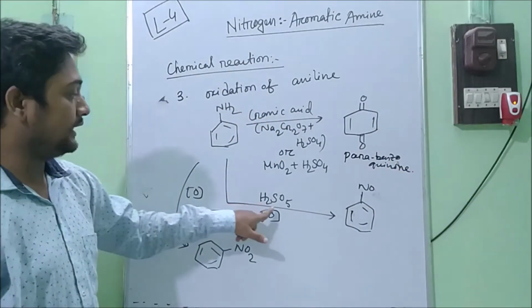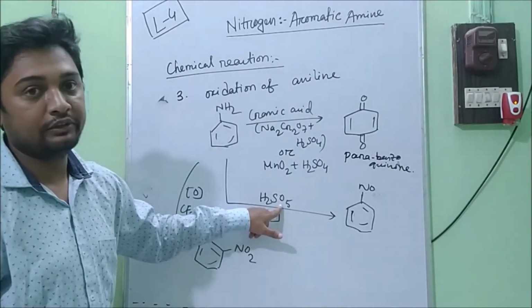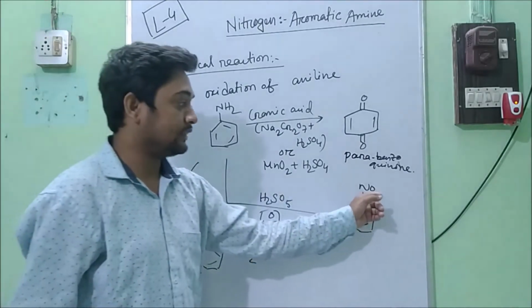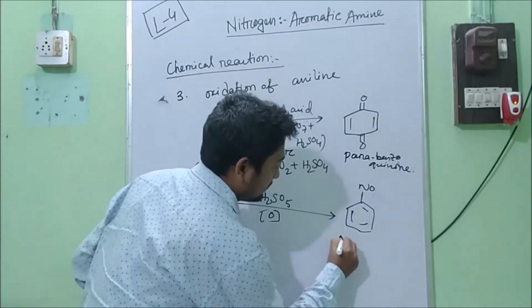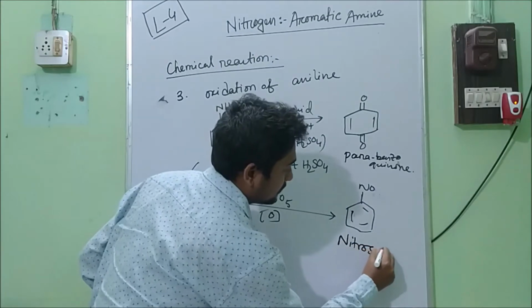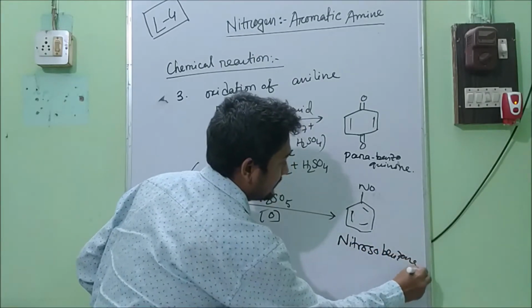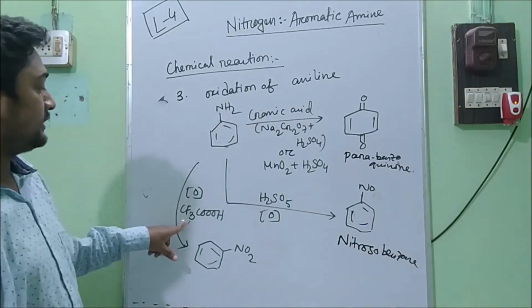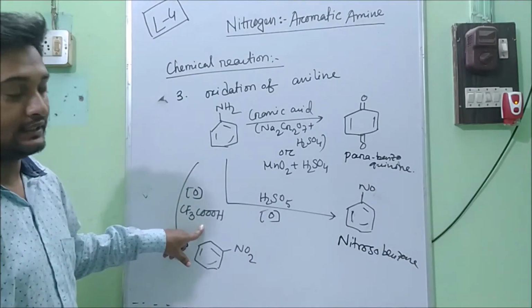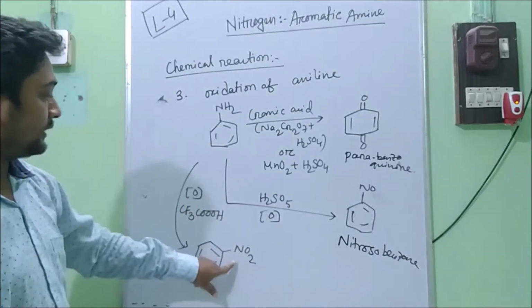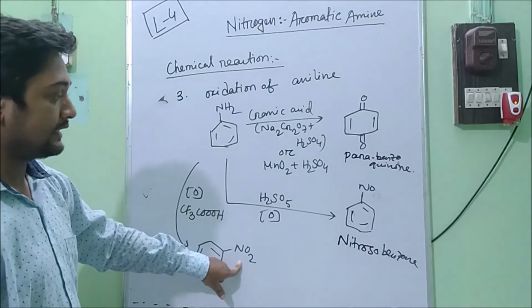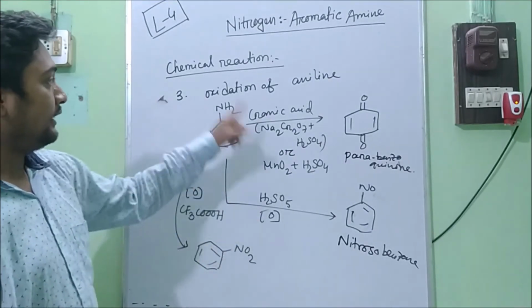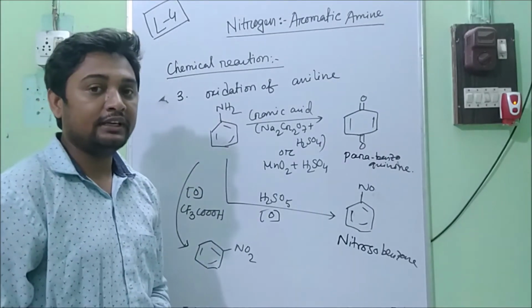Again, on oxidation with H2SO5, persulfuric acid, it will convert into nitrosobenzene. This is nitrosobenzene. Again, on oxidation with trifluoroperoxyacetic acid, the NH2 group will convert into a nitro group, that is, nitrobenzene will be produced. So these are the oxidation reactions of anilines.